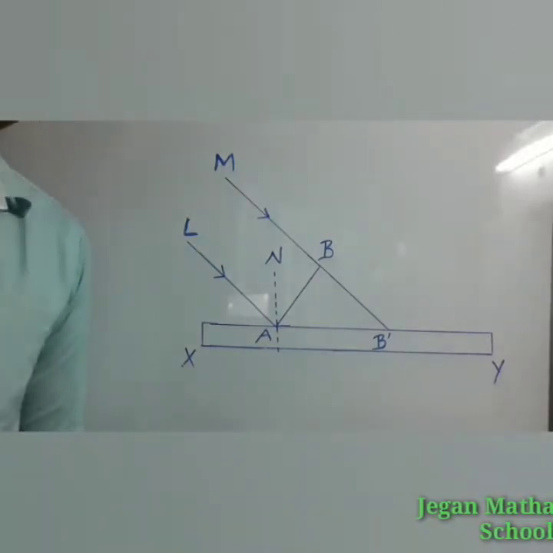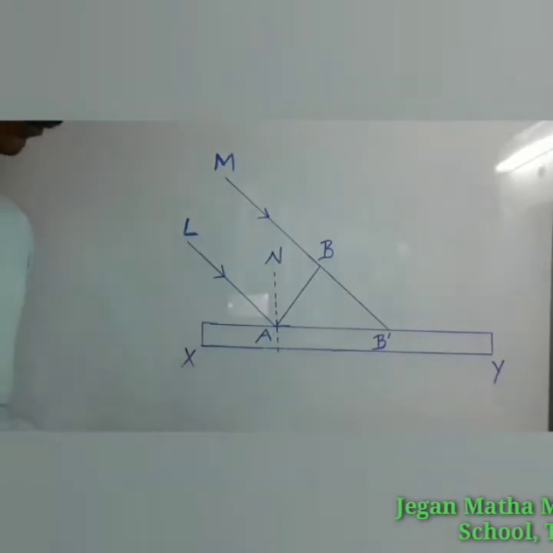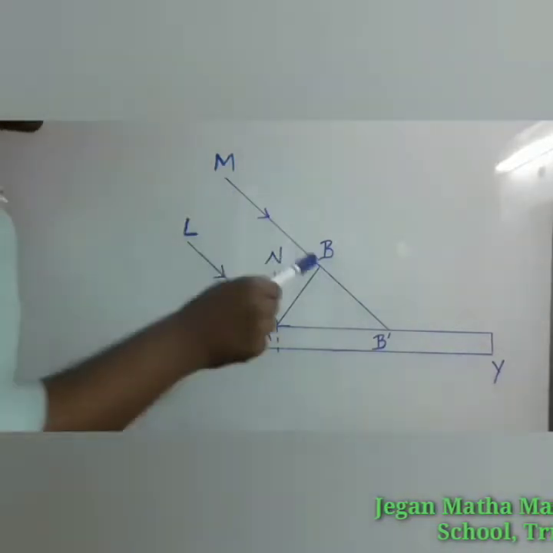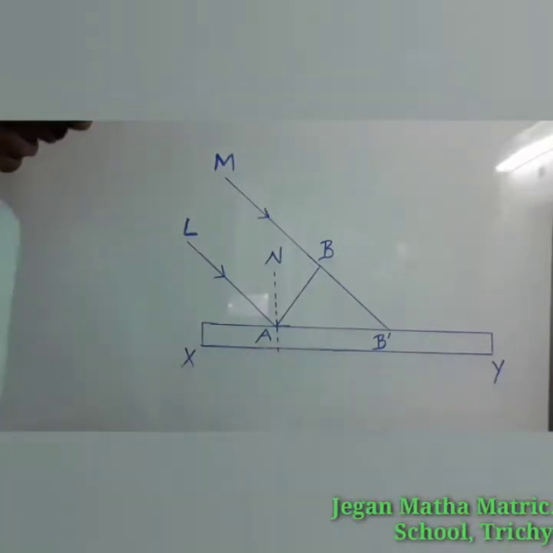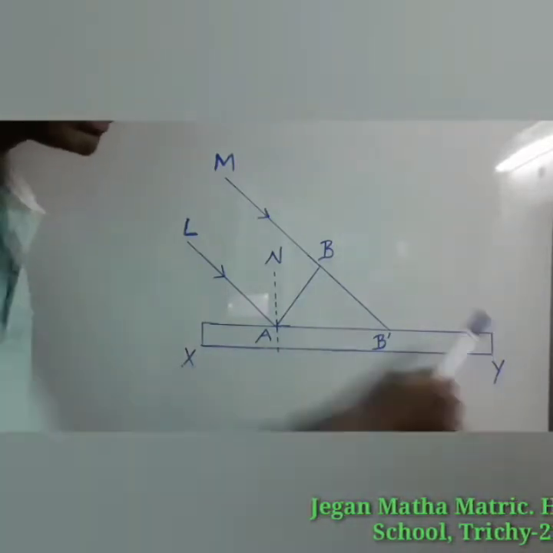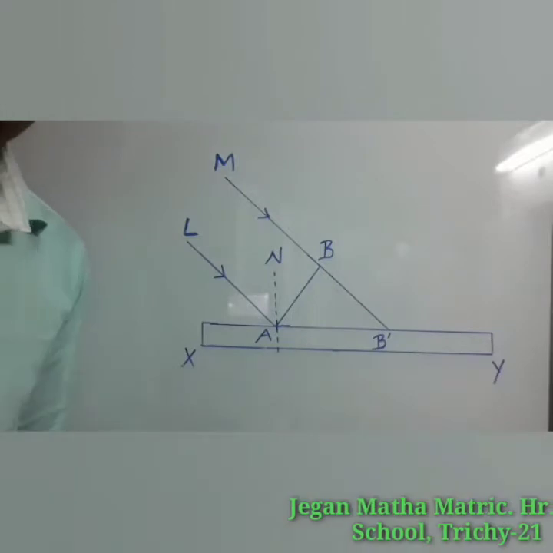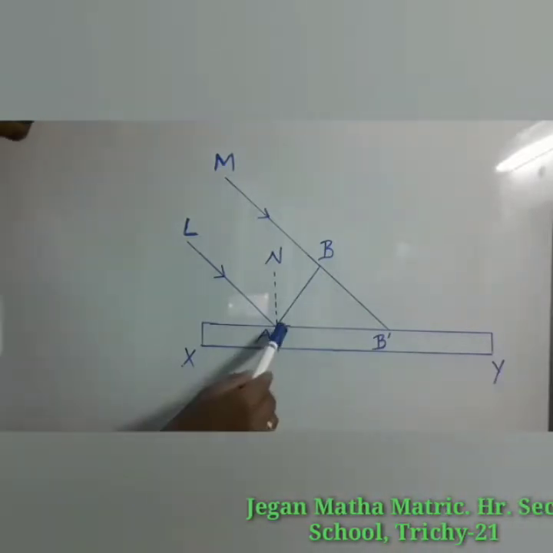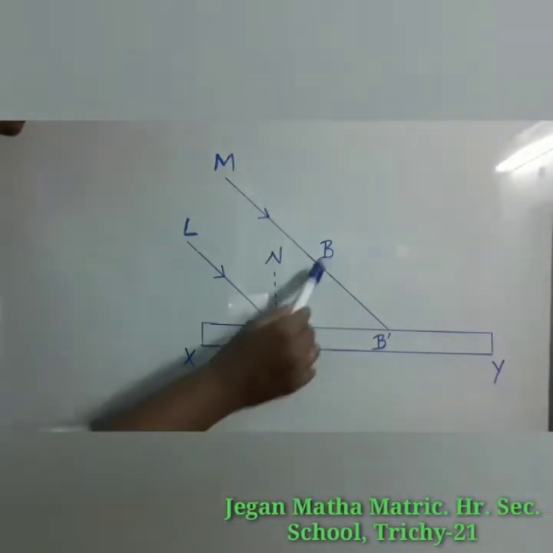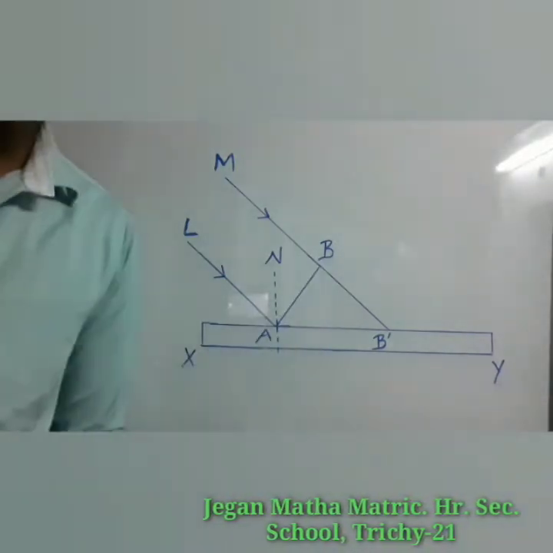Let us consider a parallel beam of light LA and MB incident on a reflecting plane surface such as a plane mirror XY, as shown in the figure. In this diagram, the incident wavefront is AB. We have taken the plane wavefront.